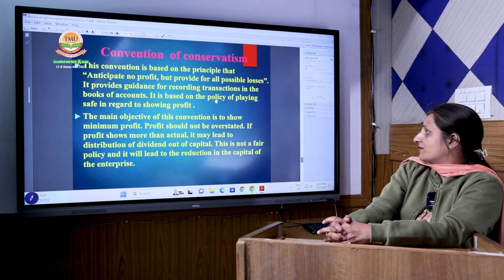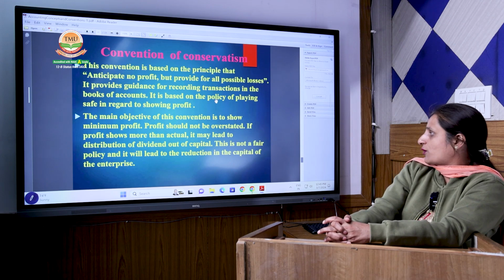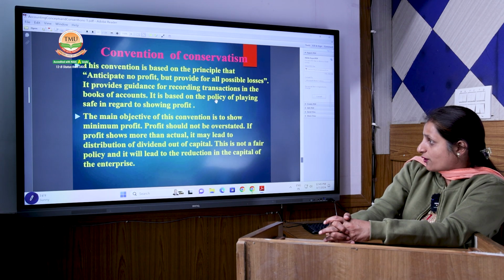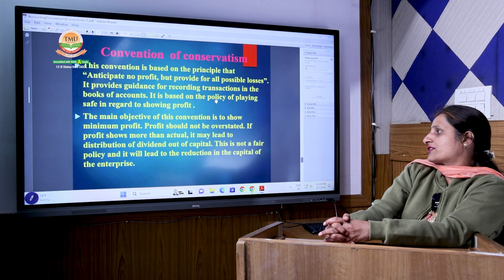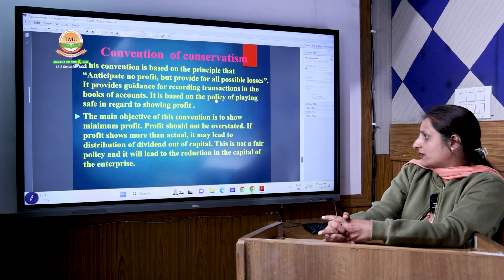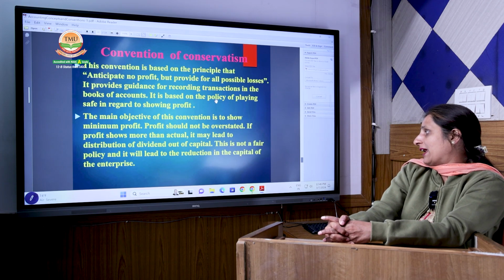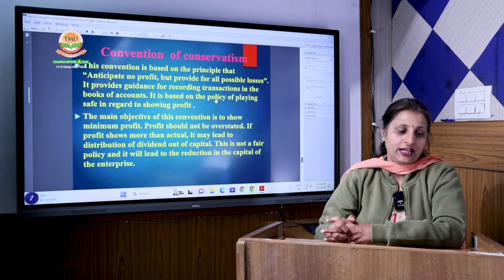The main objective of this convention is to show minimum profit. Profit should not be overstated. If profit is shown more than the actual, it may lead to distribution of dividend out of capital, which will not be fair and will result in a reduction in the capital of the enterprise.